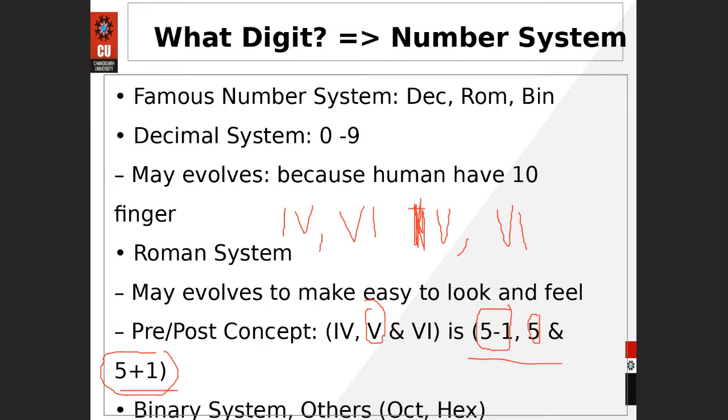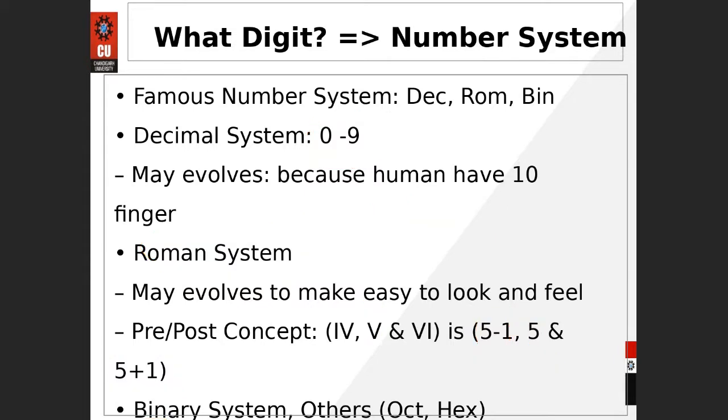Decimal and Roman are the very common ones, which you studied up to 12th class and maybe in the first year in mathematics. Other number systems are binary, octal, and hexadecimal. We are going to deal with them one by one in detail. So let me go to the next slide.